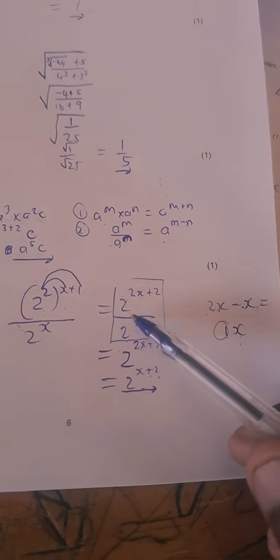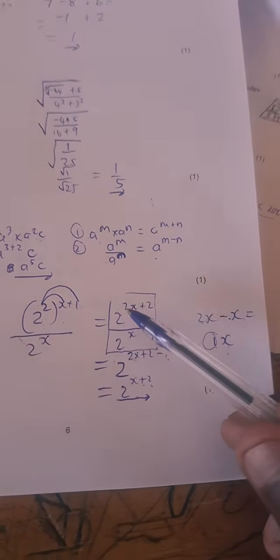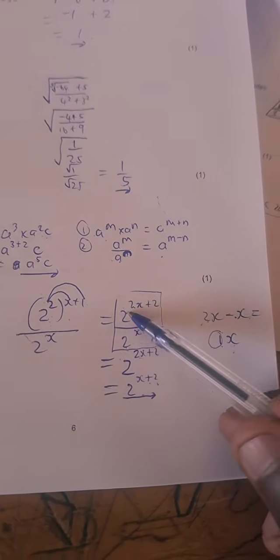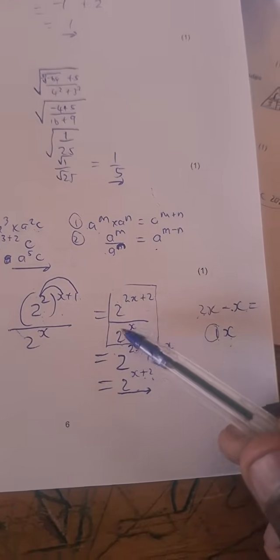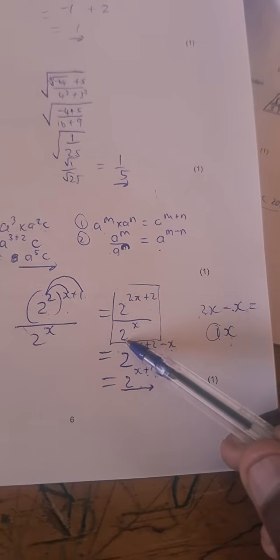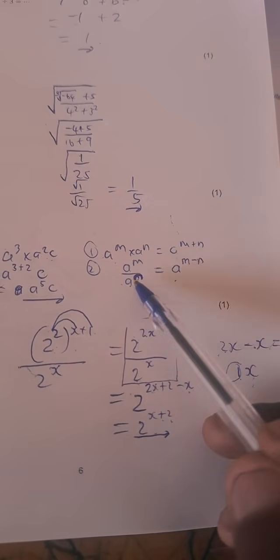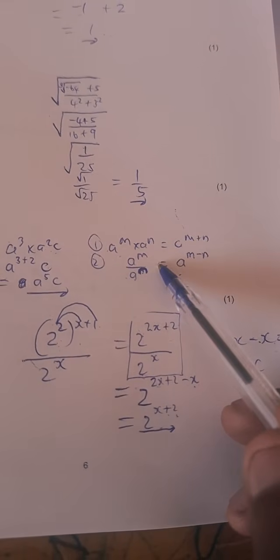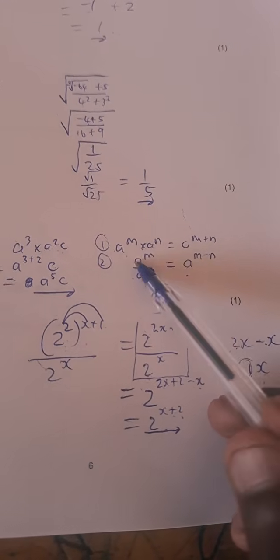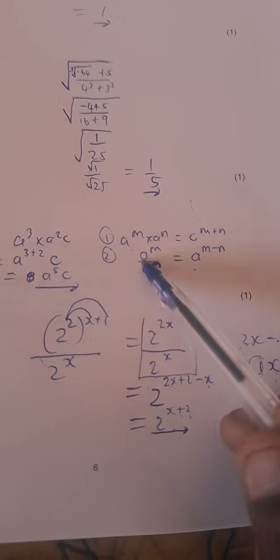What do we notice? Our bases 2 are the same. So if the bases are the same, what do we do when we simplify? The law of exponents says when we have same bases and we are dividing, we keep the base as it is, then we subtract the exponents.